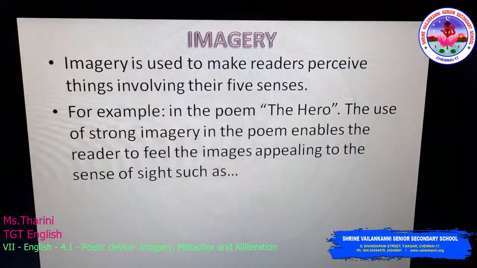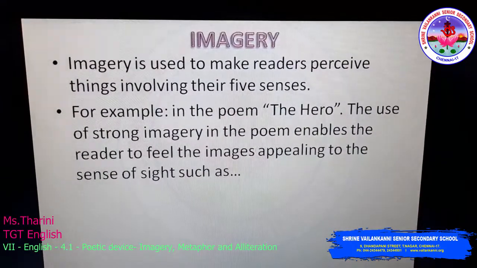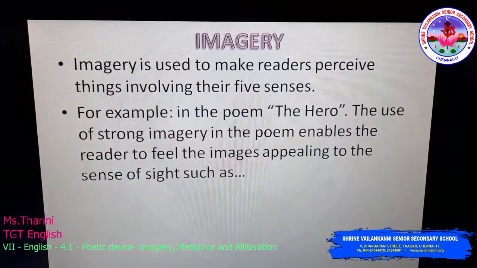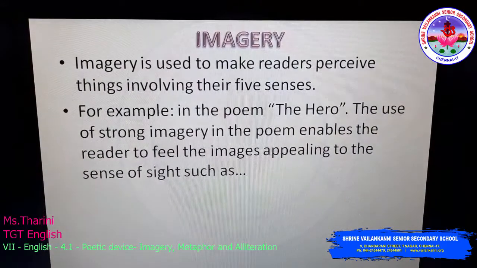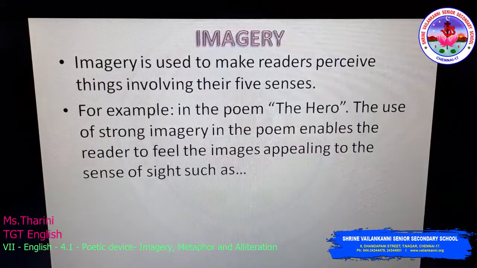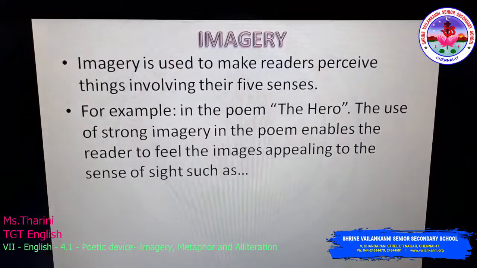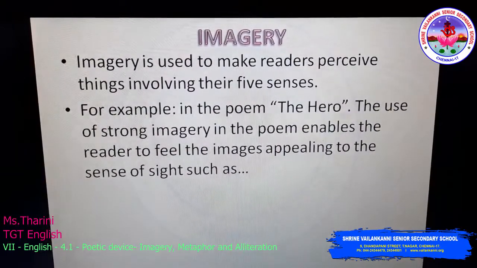Imagery. Imagery is used to make readers perceive things, that is, to feel things, involving their five senses. For example, in the poem The Hero, the use of strong imagery enables the reader to feel the images appealing to the sense of sight.